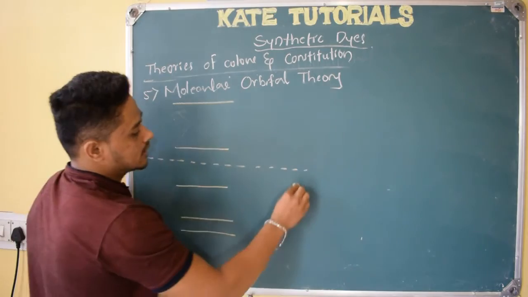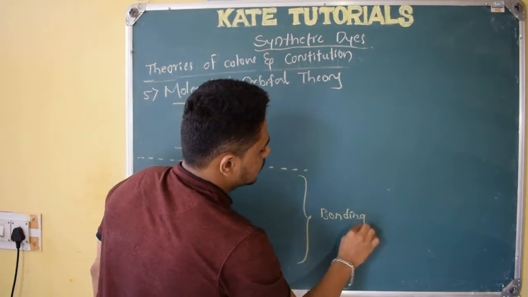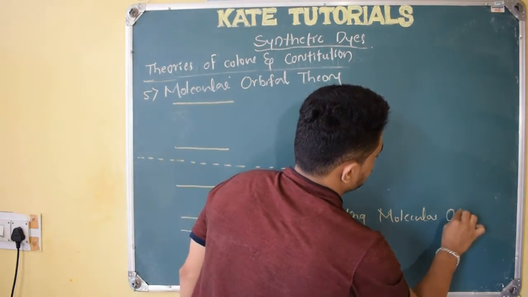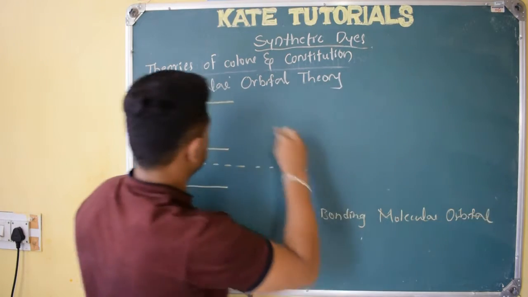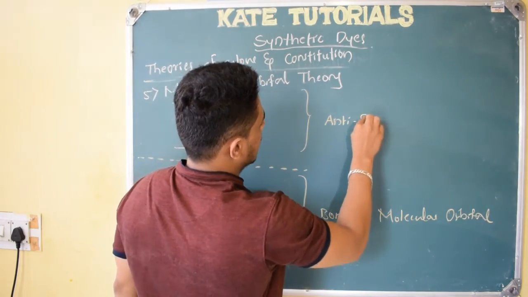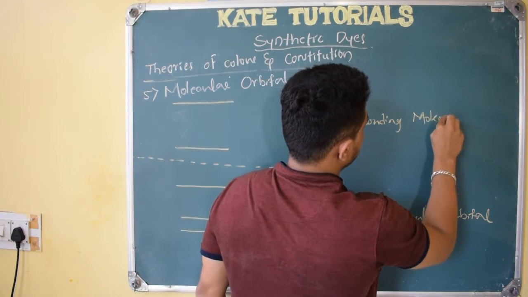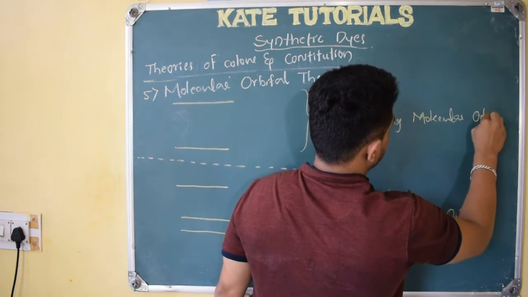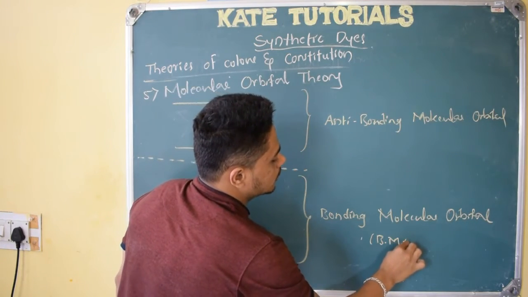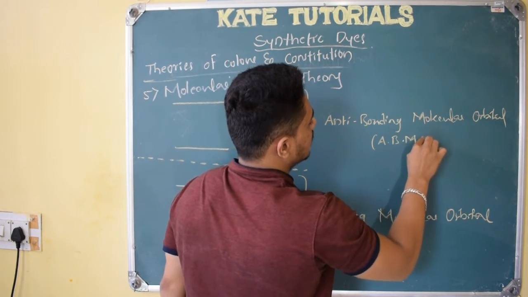All of these below are bonding molecular orbitals, whereas the upper two are anti-bonding molecular orbitals. Instead of writing the full name, I simply write BMO for bonding molecular orbital, and I call the other anti-bonding molecular orbital.